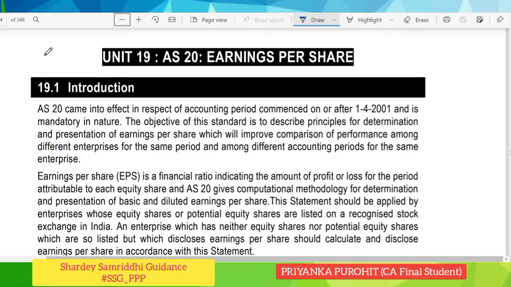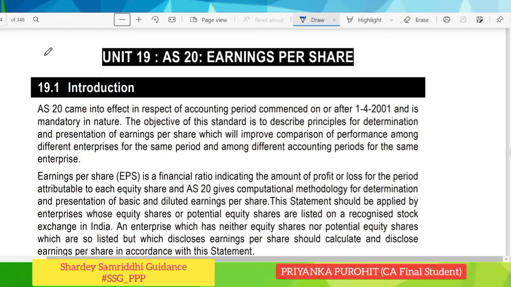The objective is to prescribe the principles for determination and presentation of earnings per share, that is EPS, which will improve comparison of performance. Next, we will see the scope. It's applicable to enterprises whose equity shares or potential equity shares are listed on a recognized stock exchange in India. Also, it is applicable to an enterprise which has equity shares or potential shares which are not listed but it wishes to disclose the EPS. So any company which wants to disclose EPS has to follow Accounting Standard 20.